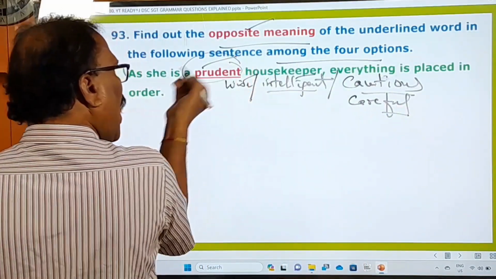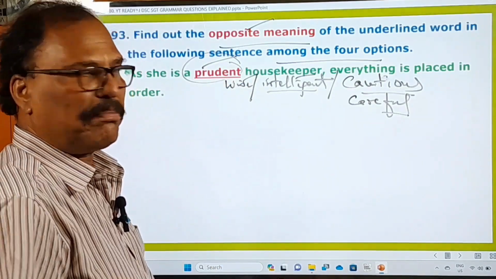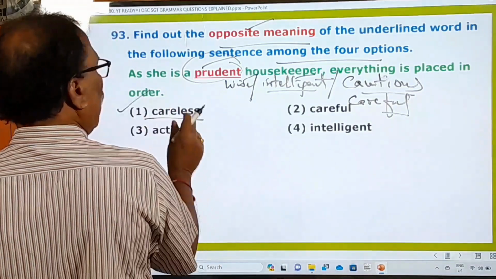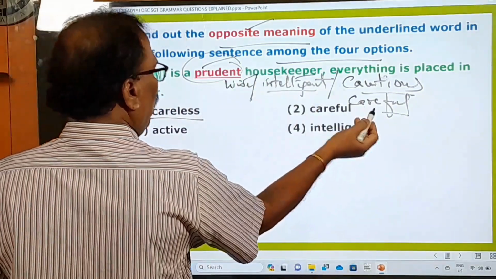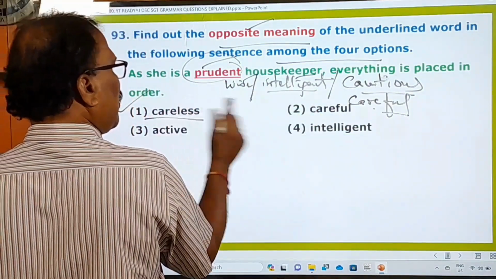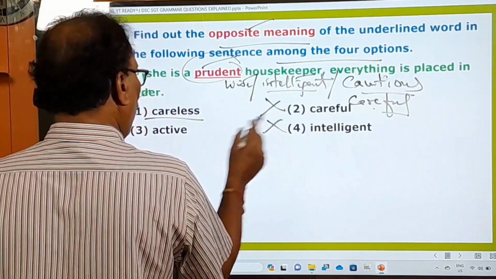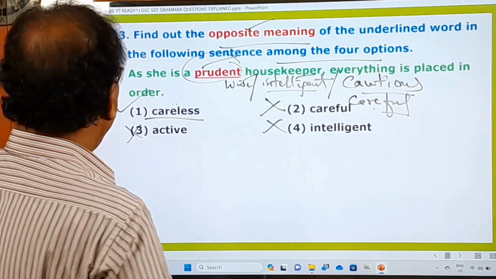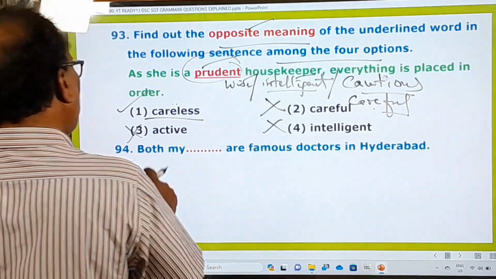Then what should be the opposite of this prudent? Let us see the options. Careless. Oh, very first one is the right one. When prudent means careful, automatically the opposite must be careless. Careful, no, wrong. Intelligent, wrong. Active, wrong. So the careless is the right one. Right. And now you go to the last question.